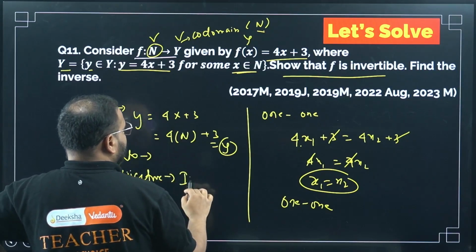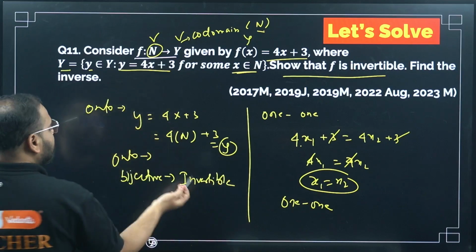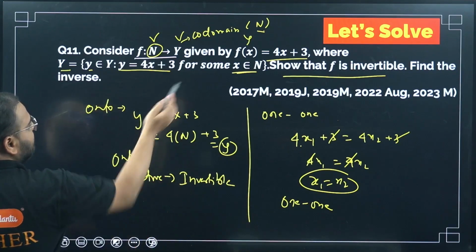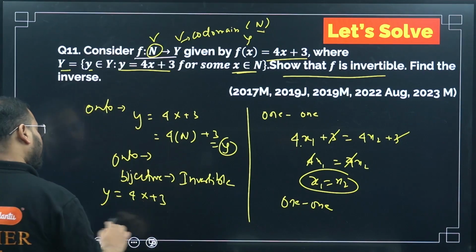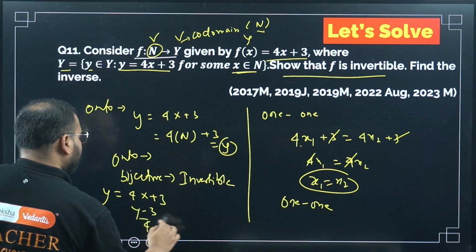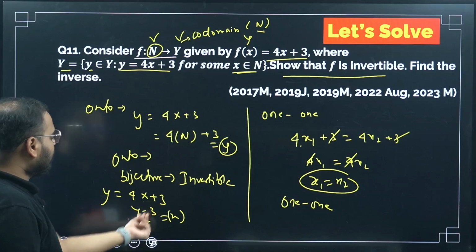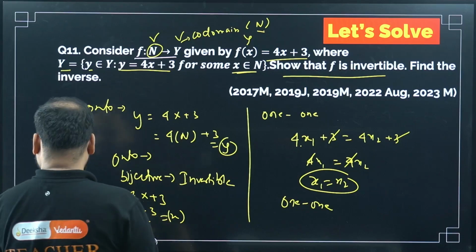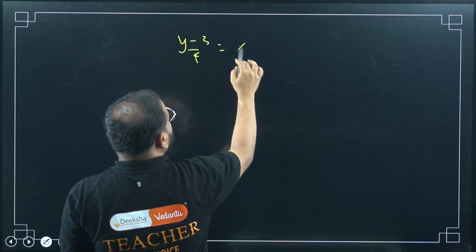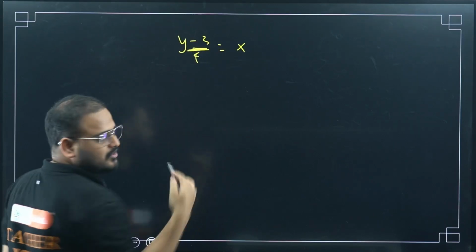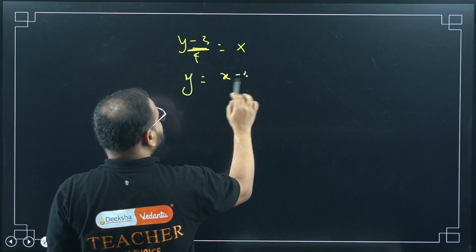So I can write it as invertible. It will be an invertible function, correct? Invertible means I can write the inverse. So write the inverse here. y equals 4x plus 3 is the function. Put it here. (y minus 3) upon 4 equals x, and change the subject. This is my function for x, right? But I have to write for the inverse function, right? For x only. So I write it as y equals (x minus 3) by 4.